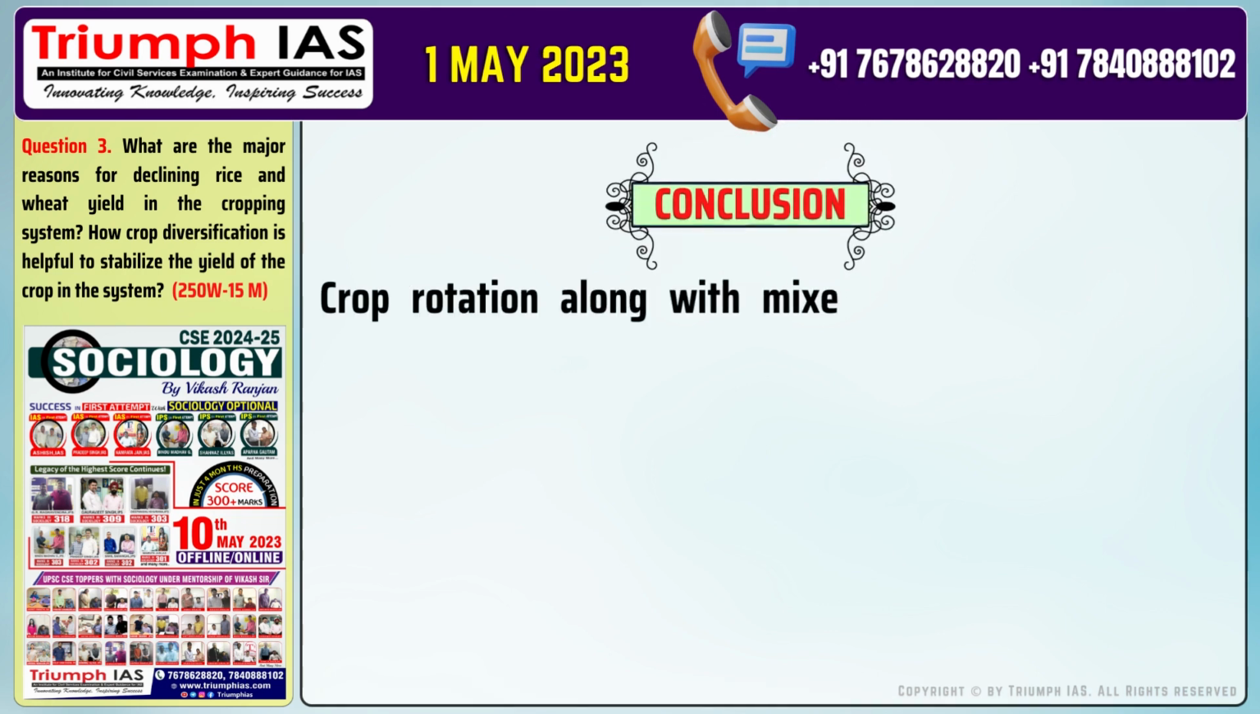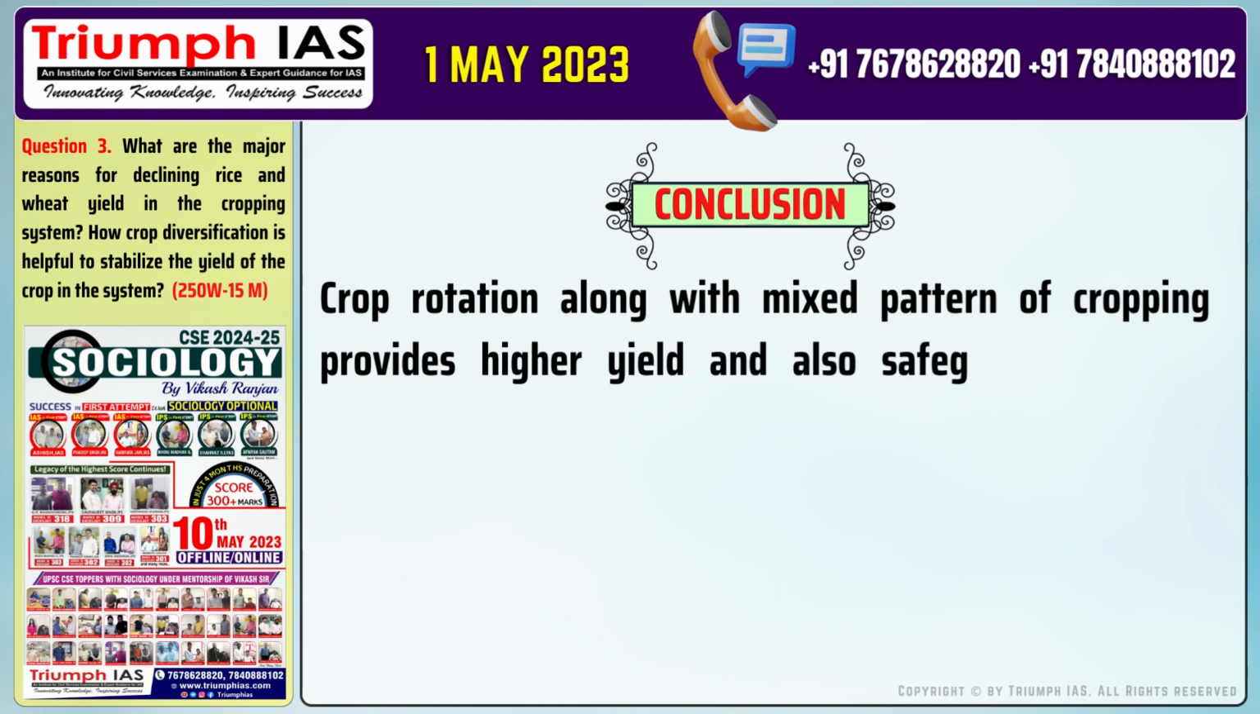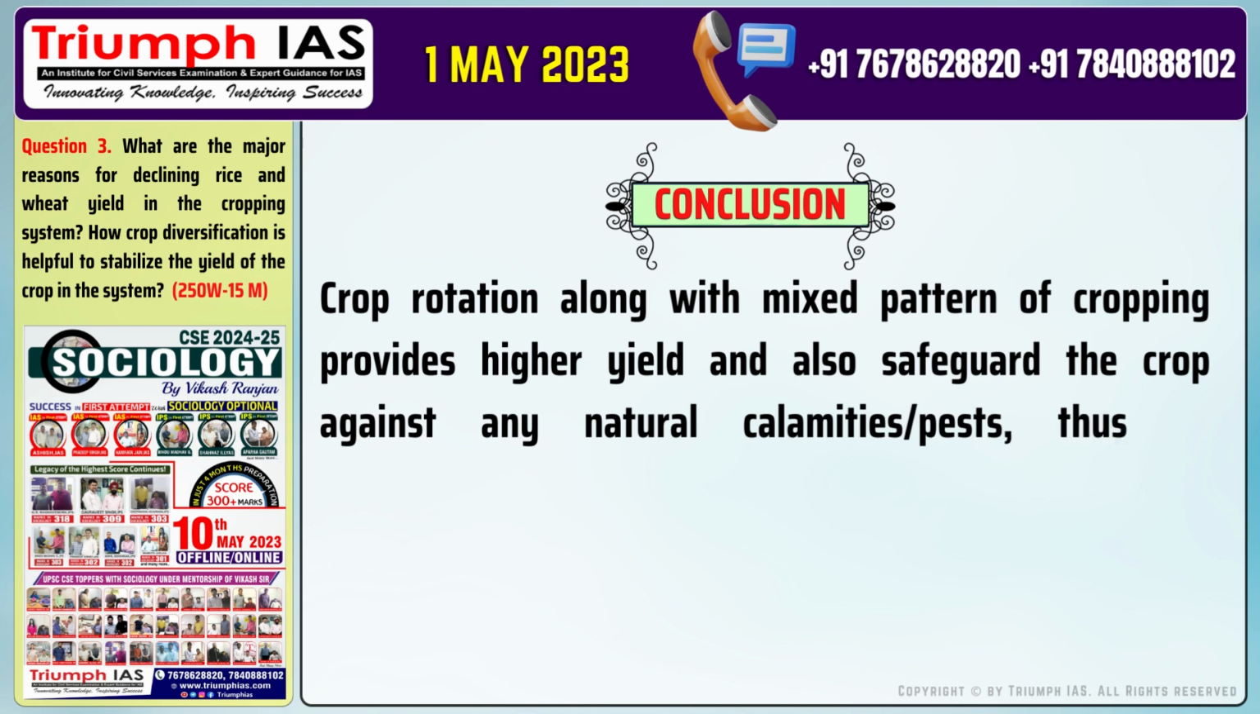Conclusion of the answer is: crop rotation along with mixed pattern of cropping provides higher yield and also safeguards the crop against any natural calamities and pests, thus an economic advantage to the farmers.